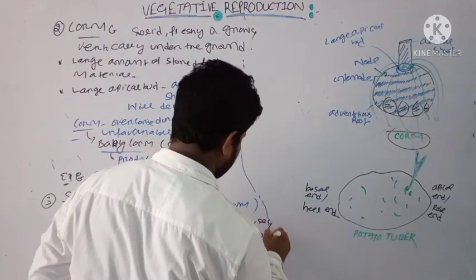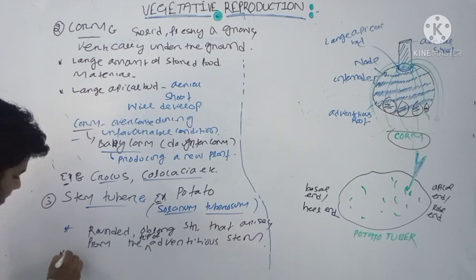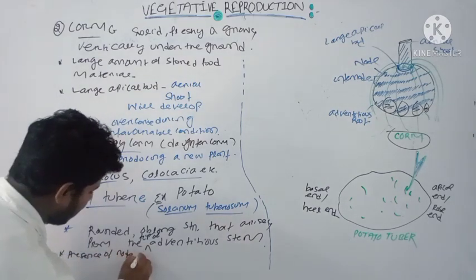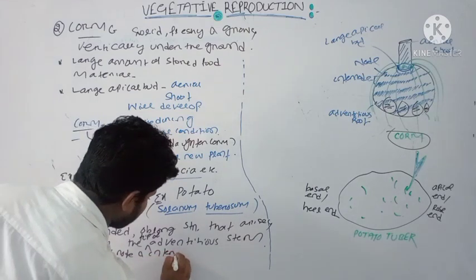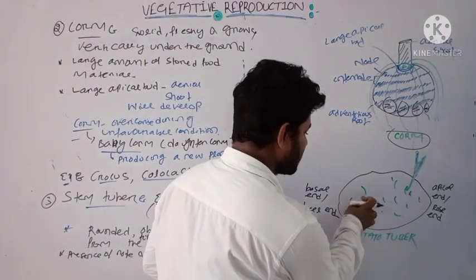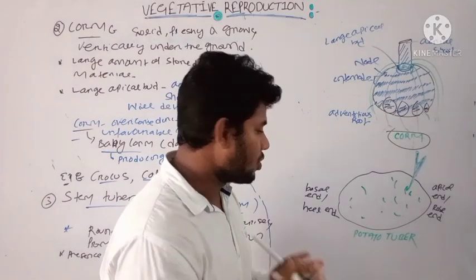You can write the next one here. That is presence of node and internode, and this is the basic structure of your underground stem. Here you can see these dotted lines of grid structure, these are known as your node region.